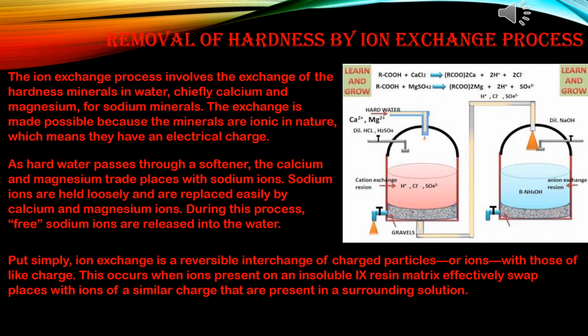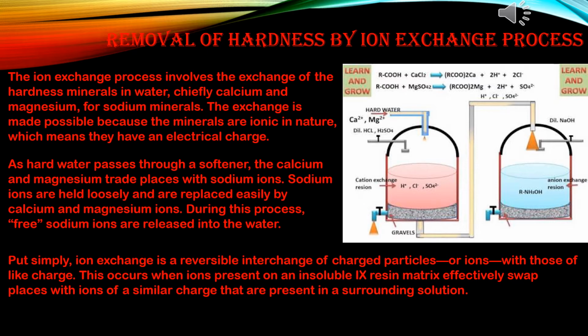Whenever we are talking about ions, there are two types, cation and anion. So the ion exchange process has also been divided into two processes. One is cation exchange and another one is anion exchange. The cation exchange resins and the anion exchange resins are packed above beds of gravel in two separate cylindrical vessels made of some polymer rubber. See the diagram. These vessels are placed vertically side by side and connected by pipelines.